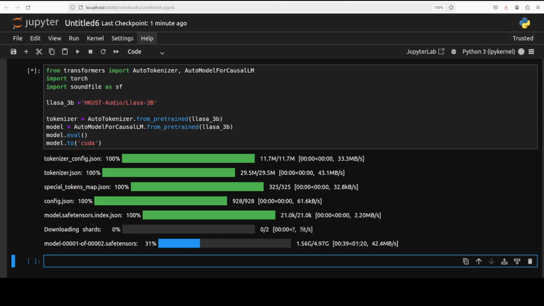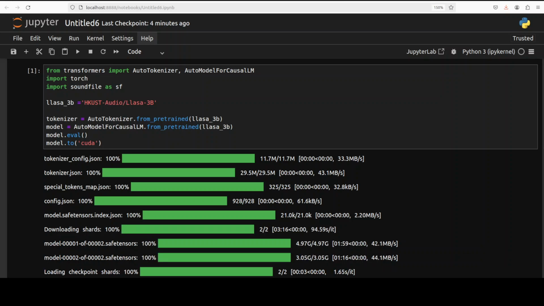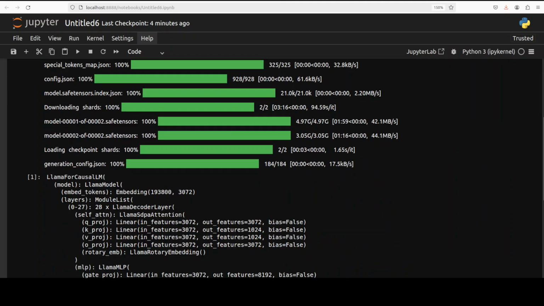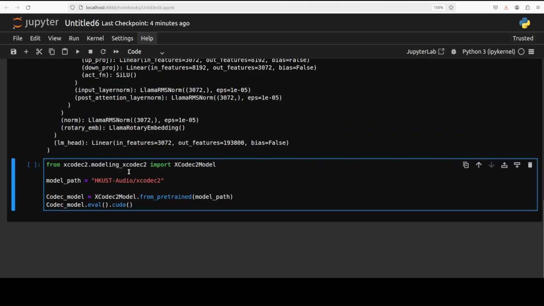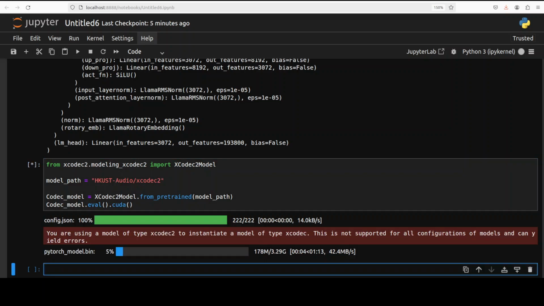Okay, so I think it shouldn't take too long now. Okay, the model is downloaded now, and it has given us some of the model evaluation, or exactly which layers are there and all that stuff. Let's try to make it Xcodec compatible because that is how it is run. And as I mentioned earlier, this is what we are using for Xcodec 2. And Xcodec 2 is just around 3.2 or 3.3 gig.